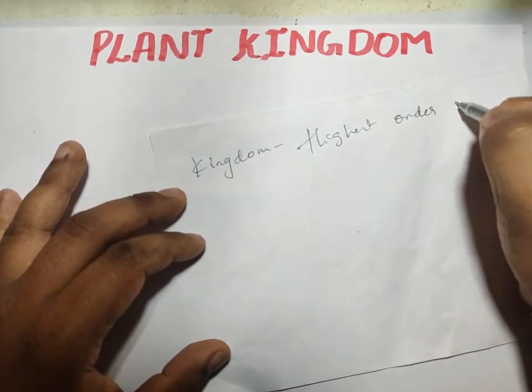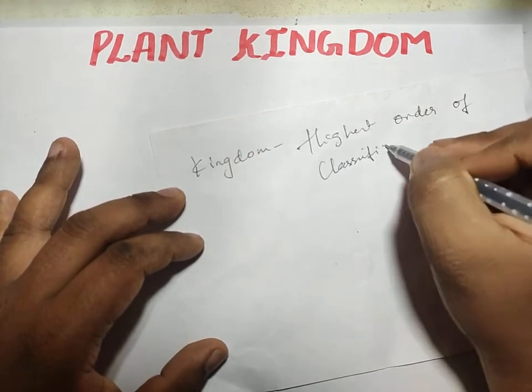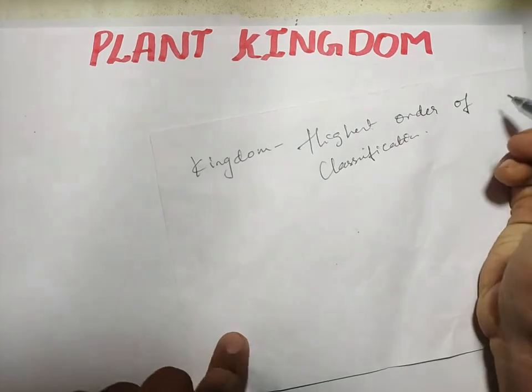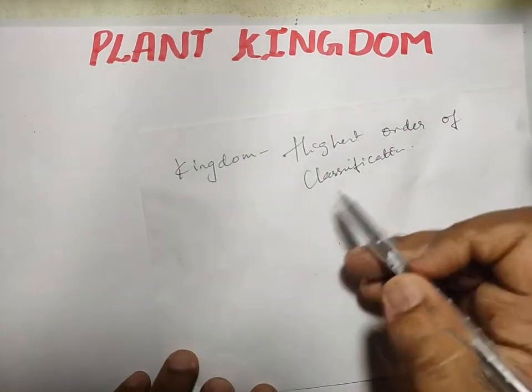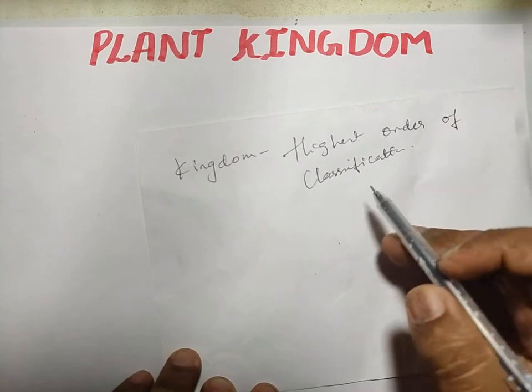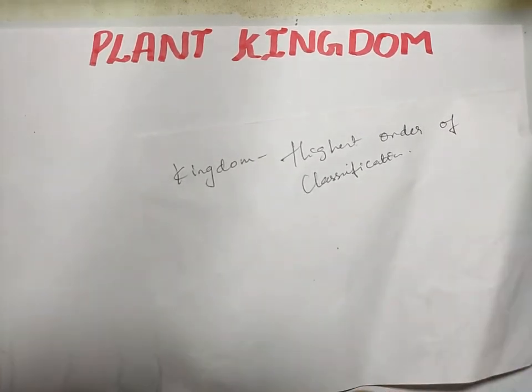order of classification. When I say highest order of classification, it means that genus, species, family, phylum and all those things come later on.